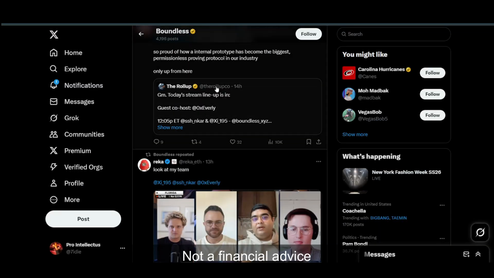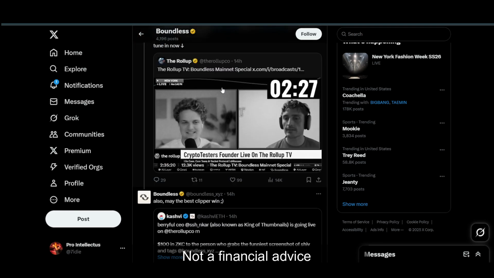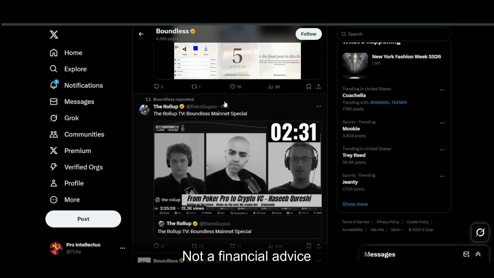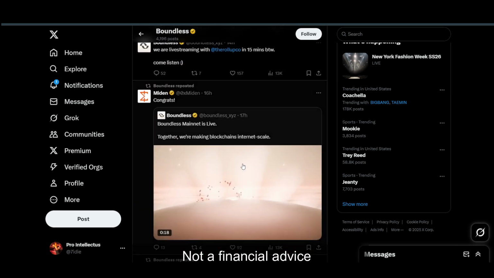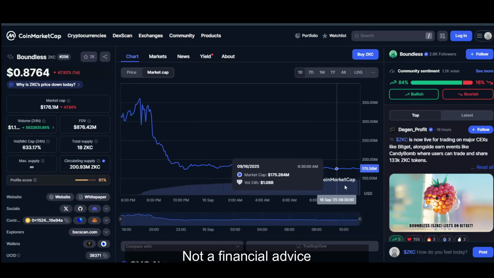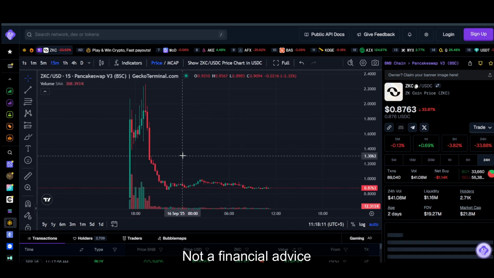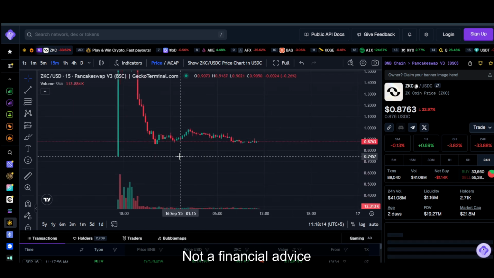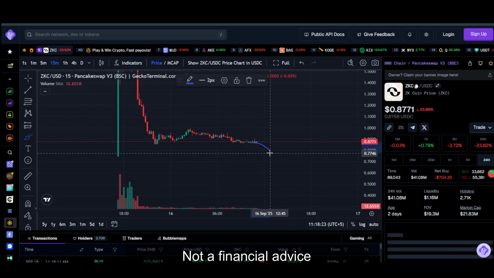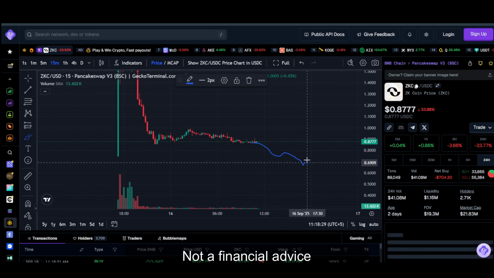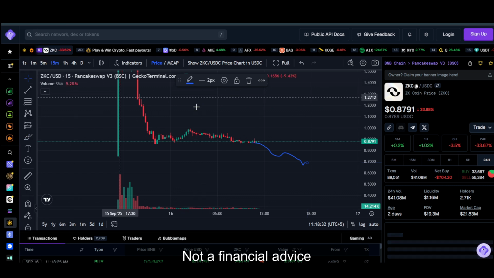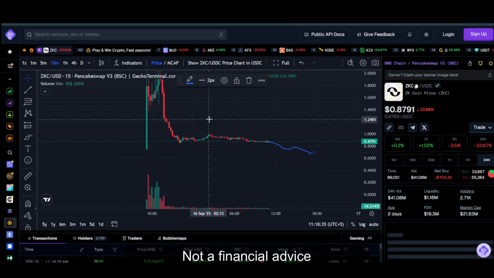And in terms of their news, I cannot spot anything that is going to be a really big one. So as of now, I think there were just a lot of airdrop farmers that basically end up selling the tokens. So as of now, I think we could see another wave of sale as well. So if it loses the support of around 85 cent, we could see the token go even lower. I think that is a possibility. It can see a pretty good dip as low as, I would say, 70 cent. That is a possibility.